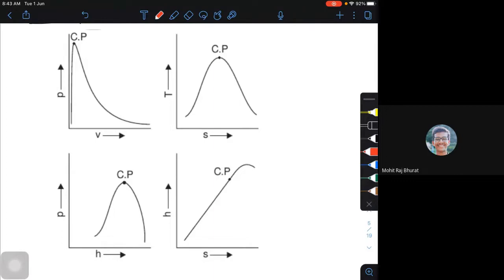One is the pressure volume diagram, which we have already seen. So the pressure volume diagram for all those things, where this is the saturation curve.